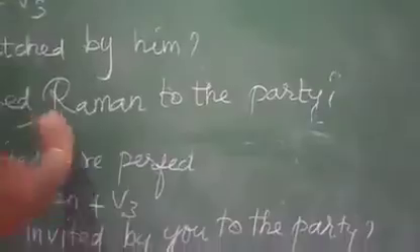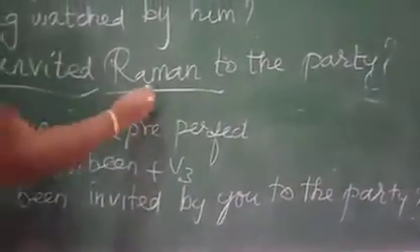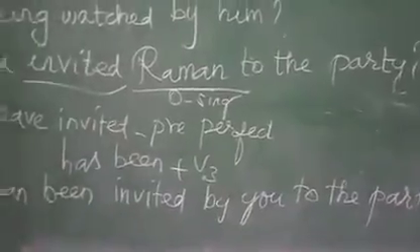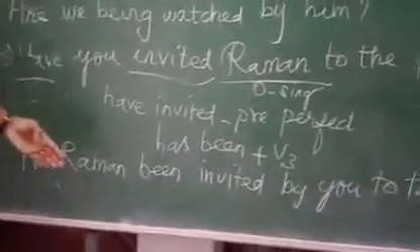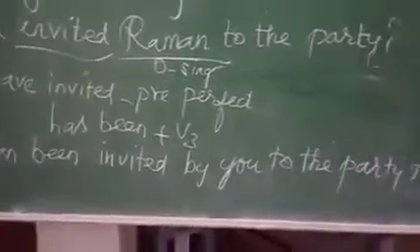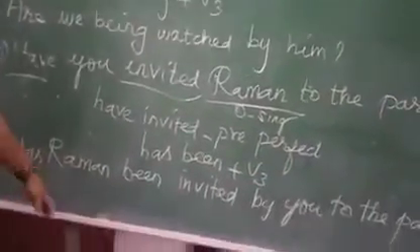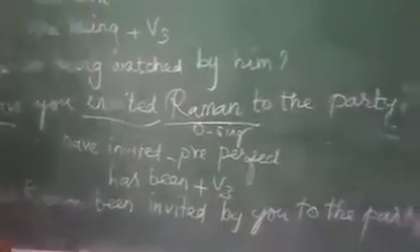Sorry children, here the party is not an object, Raman is an object. Raman, the object, is singular. So the passive voice is: has Raman been invited by you to the party? The question is in the form of a question, which means the answer also we have to write in the form of a question.